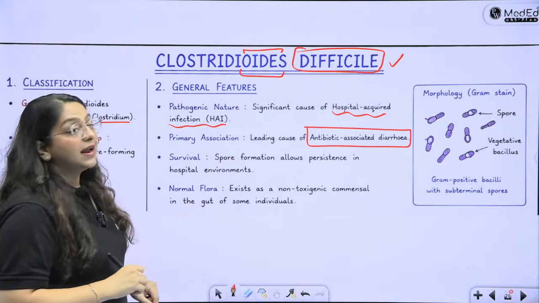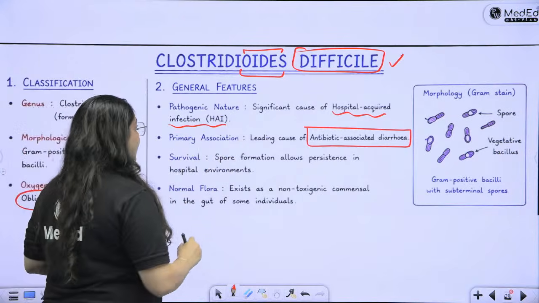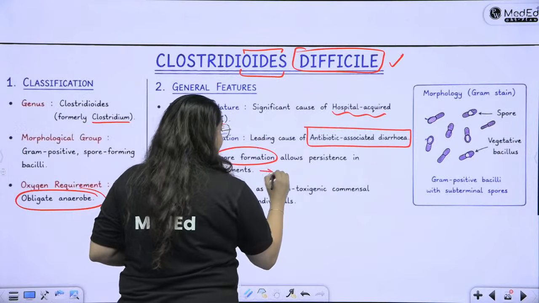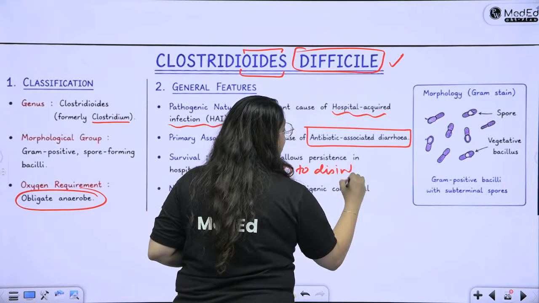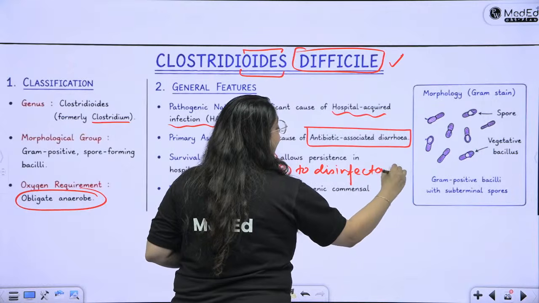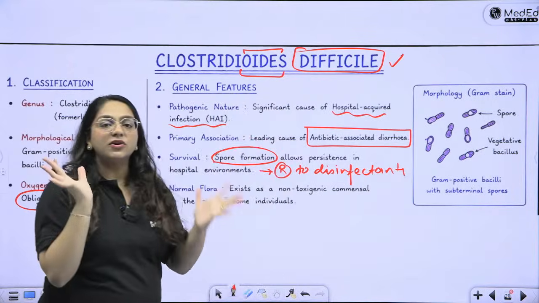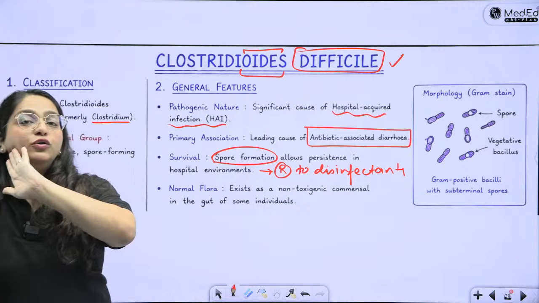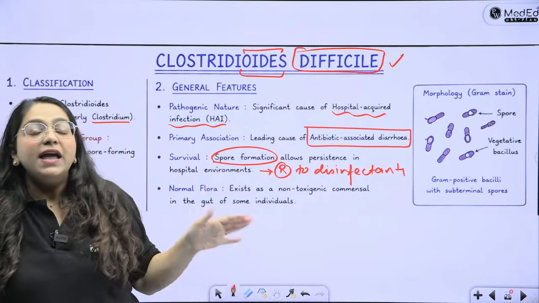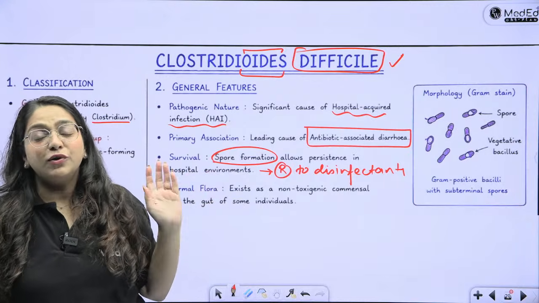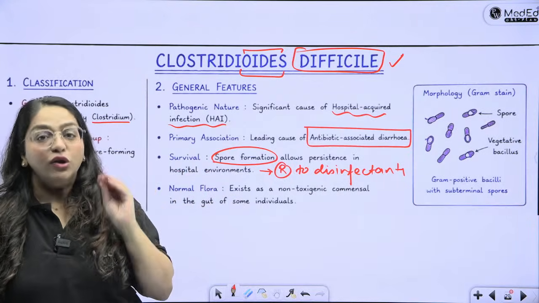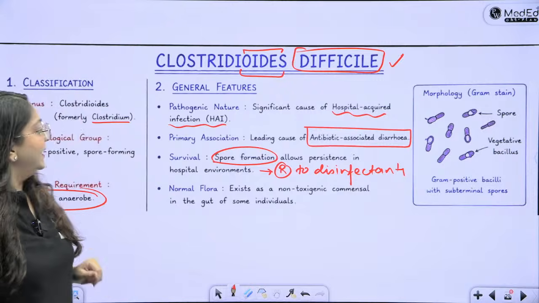Spore formation allows persistence in the hospital environment. And because of this spore formation, it is also resistant to most disinfectants which are used. So disinfectants like your hand sanitizer and ethanol, they cannot do anything about him. If you just sanitize your hands with a hand sanitizer thinking you're protected against C. difficile, I am sorry, you're not. Because of the spore, it is highly resistant.